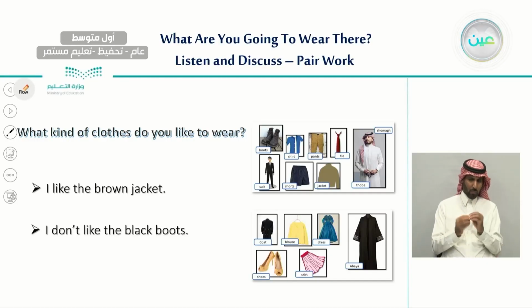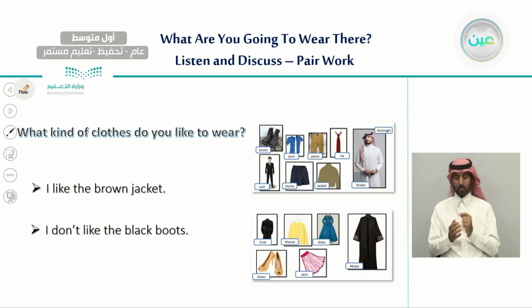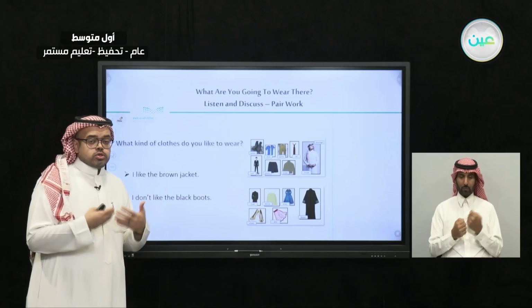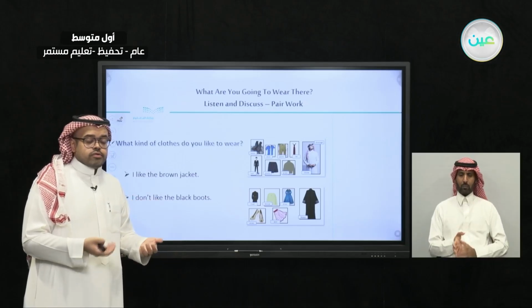And also, you can talk about the things that you don't like to wear. You can say, I don't like the black boots. So this is how you can express what you like and what you dislike about the clothes that you wear.